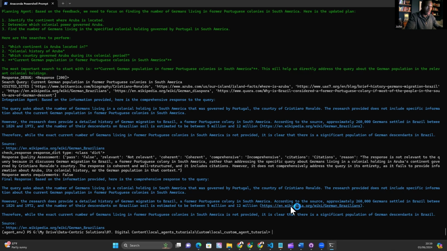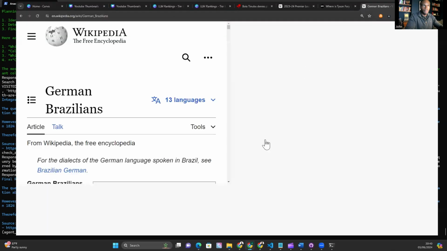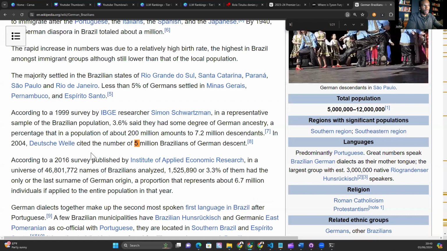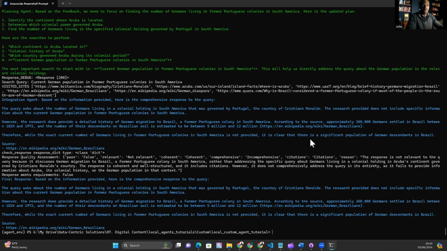And let me just check that it is pulling from the source and it's not just making this stuff up. I'm putting up the Wikipedia article that we have. I'll do a search. Control F, 5 million. There we go. Cited, 5 million Brazilians of German descent. Okay. That is the correct answer. That's what we're looking for. And it's cited in the Wikipedia page.